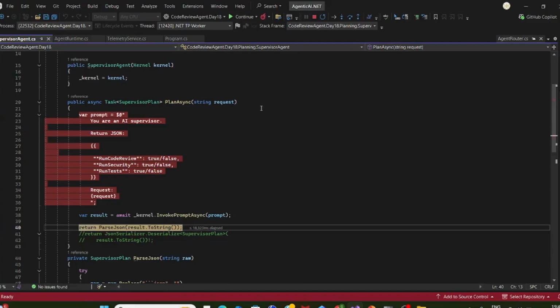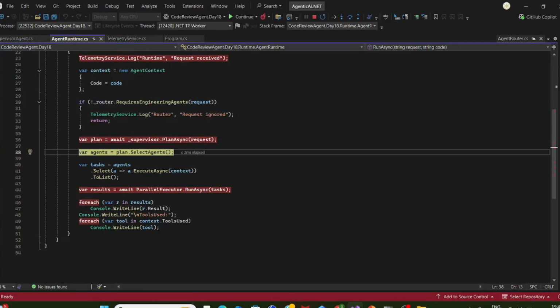Now it actually came. So now it is true. I hope if you use OpenAI, maybe OpenAI will send run code reviews true, security and run test case false. I hope so. But in Ollama, it is coming true. That's not an issue. Now it is true means at least you can see how each individual agent is working.